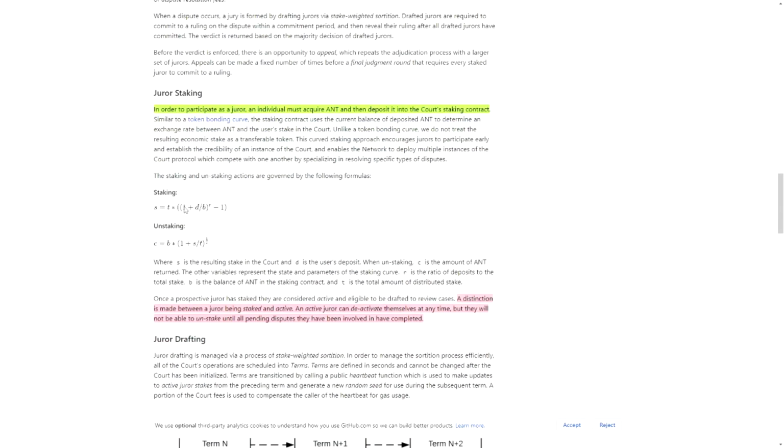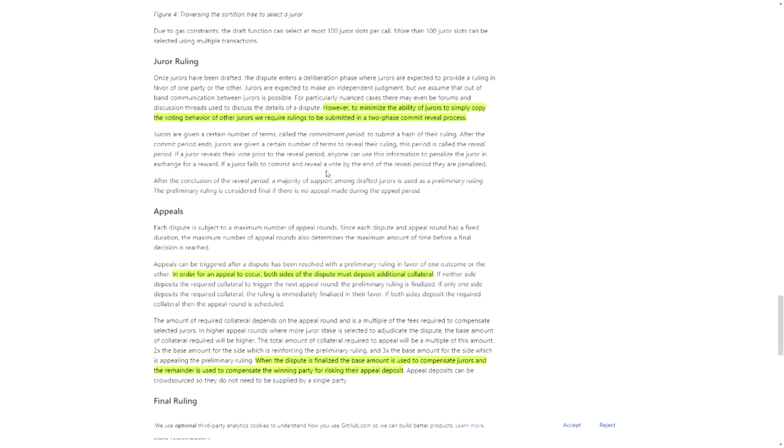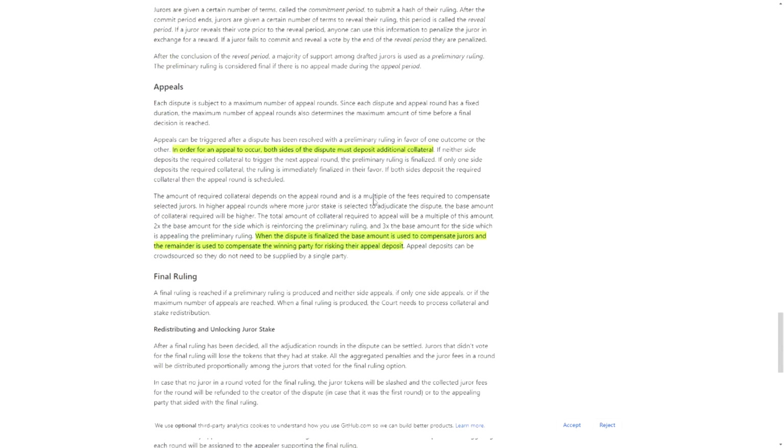And then we have here the explanation that if you want to be a juror, you have to stake the ANT token. The ANT token is then linked to the ANG token, which is then rewarded to the jurors. So they are still incentivized to spend time looking at different cases. Then we have an explanation on how the juror is chosen. In general, the more ANT tokens you stake, the bigger the chance that you will be assigned a case to evaluate. Then we have some information on the juror ruling, just to make sure that people are not simply copying behavior from each other. We have a two-phase reveal process. Then of course you can also appeal a court's decision, just as in real life.